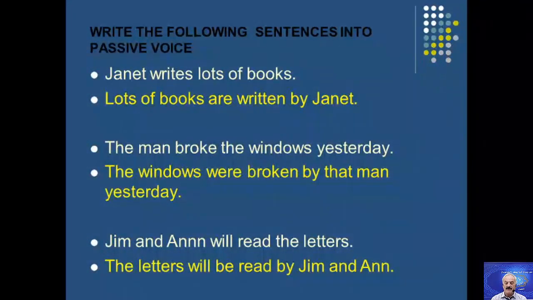The last example is that Mary and Anna will read the letters. The letters will be read by whom? By Mary and Anna. Again, if I say Jim and Anne will read the letters, then where are the doers? The doers are Jim and Anne. They will read the letters. This sentence is in the simple future, so it becomes: the letters will be read by Jim and Anne.